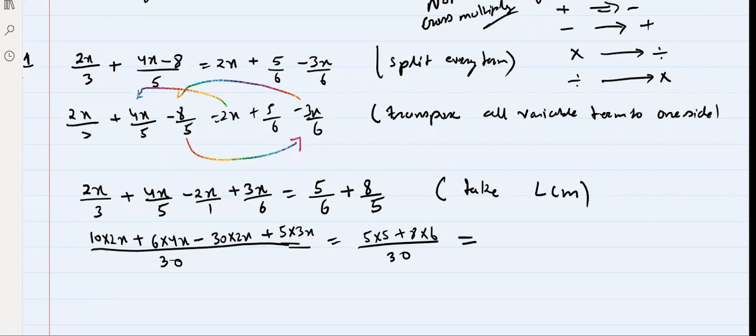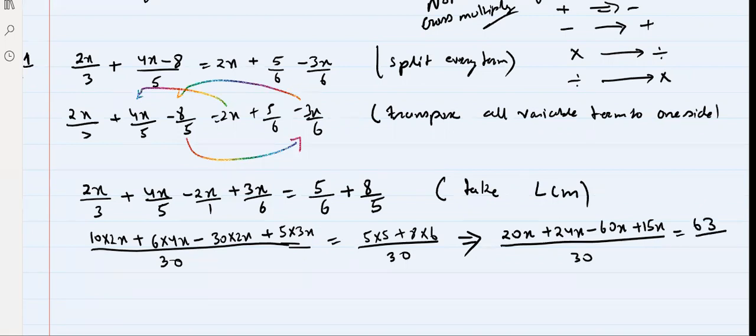Now, can I write it like this? This is basically 20x plus 24x minus 60x plus 15x, by 30, is equal to 63, by 30.